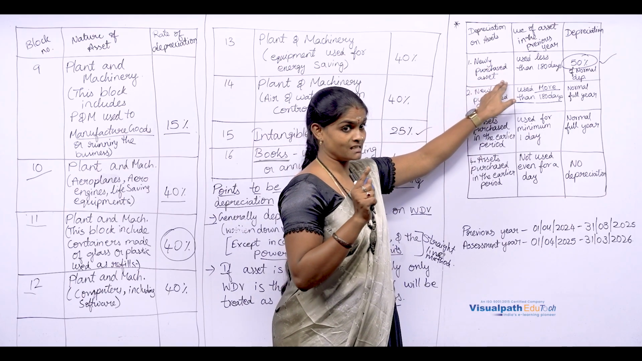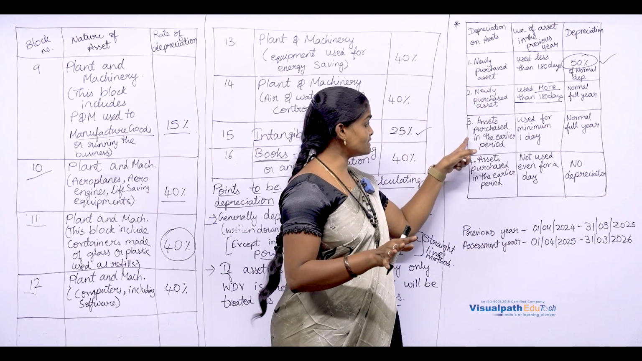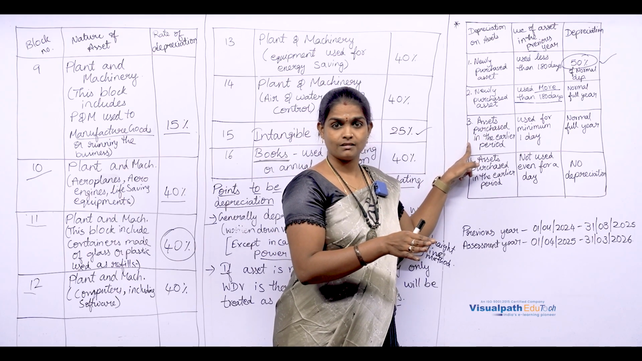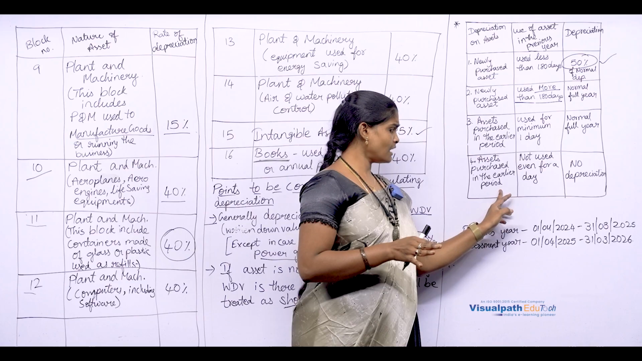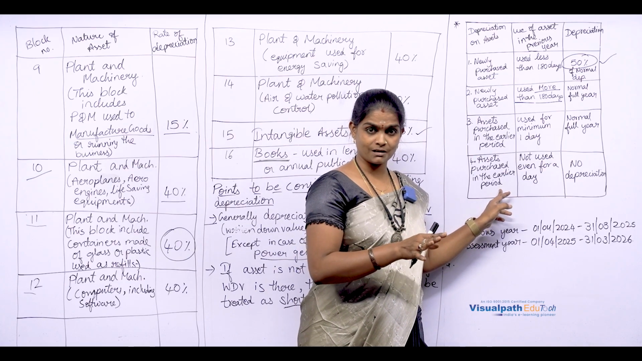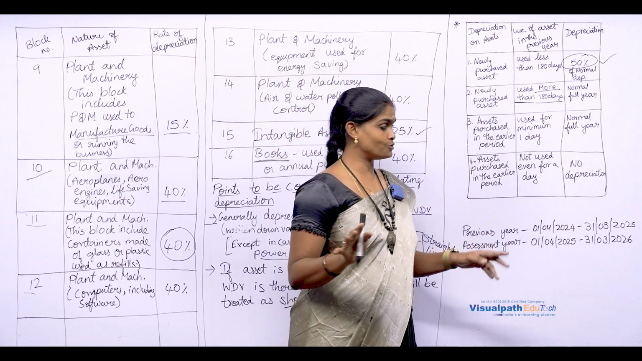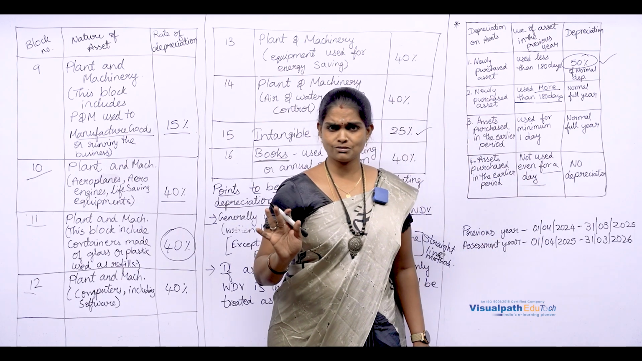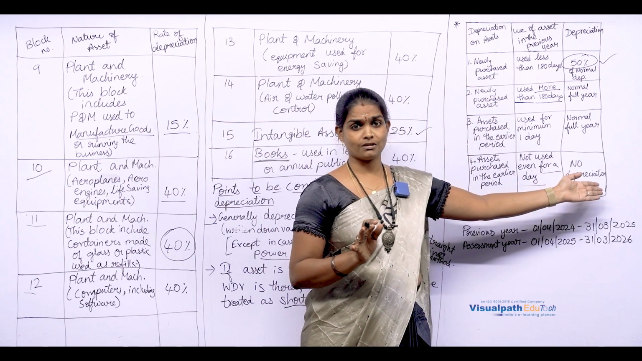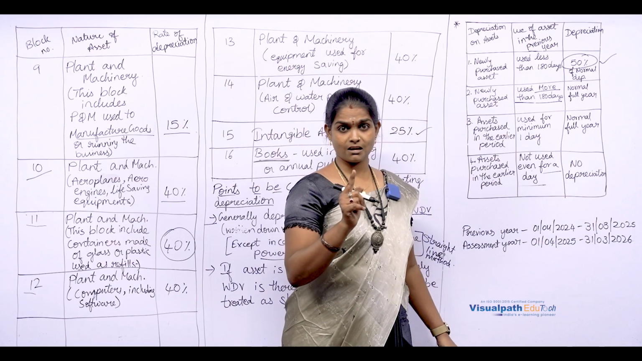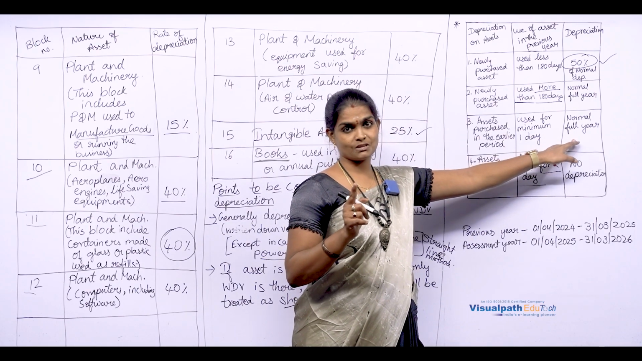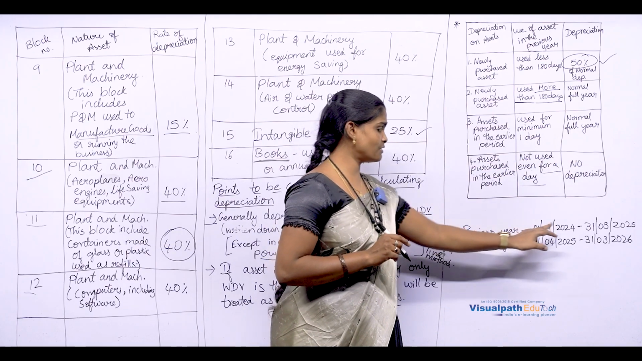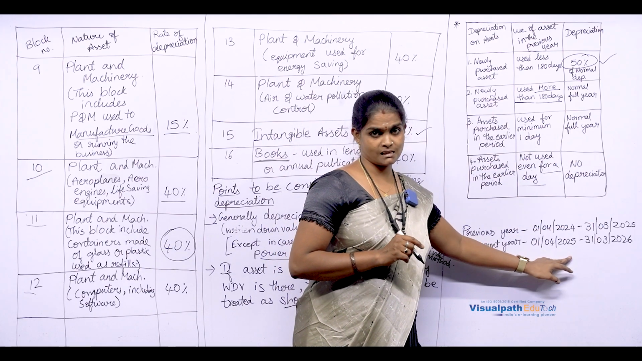What is the difference between these two? Here, it is a newly purchased asset in the previous year. But this is not purchased in the previous year; it was purchased in the earlier period. Clear? Next, an asset which is purchased in the earlier period but not at all used, not used even for a day: then no depreciation will be allowed. Even if you are using it for one single day, then full year depreciation will be charged. Clear? This is the previous year and this is the assessment year.